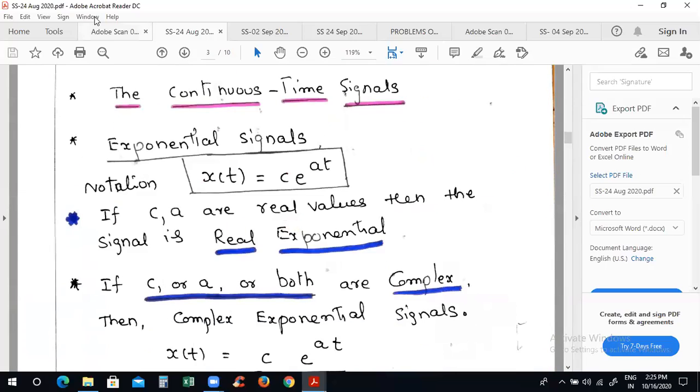Okay, another category is the real exponential signal. This is one of the important signals where you will find so many aperiodic signals. Real exponential signals. Why? Complex exponential signals are periodic signals. I'll repeat it. Complex exponential signals are periodic signals.